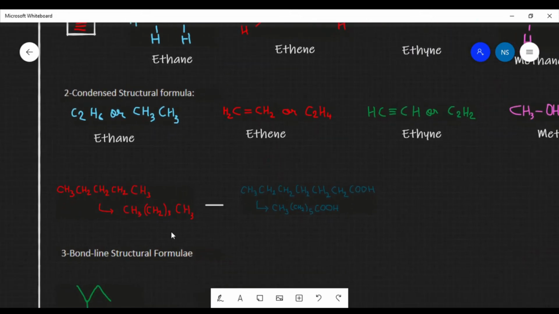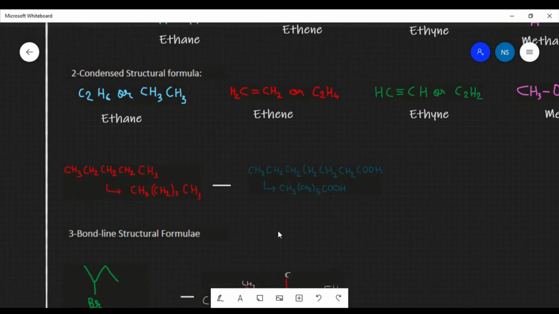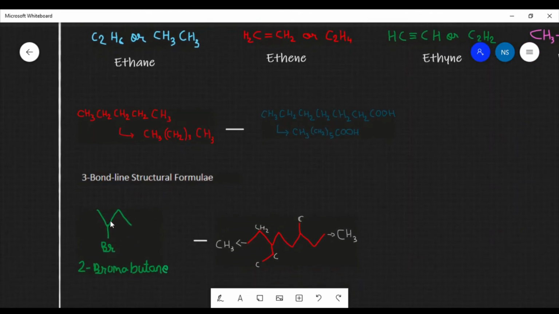To make it easier, again we see that these compounds are hard to write, so we represent them by bond line structures or formulas. Here we see that 2-bromobutane is represented.